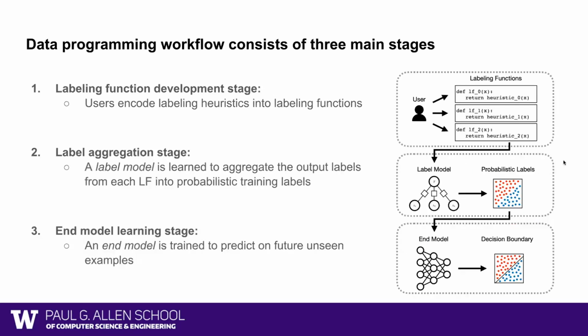More specifically, the data programming workflow consists of three main stages. In the first labeling function development stage, users encode labeling heuristics into labeling functions. As the labeling functions can conflict with each other, in the second stage, a label model will be used to aggregate the output labels. Finally, we can then use the labeled datasets to train our favorite models, like in the standard supervised learning setting.